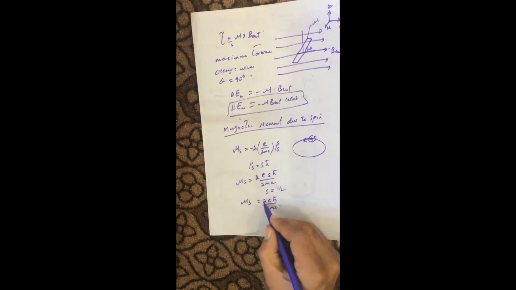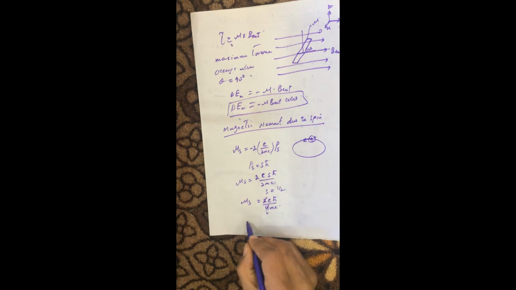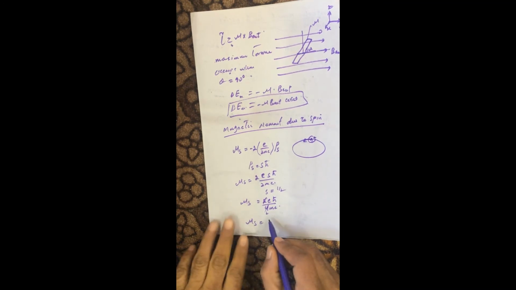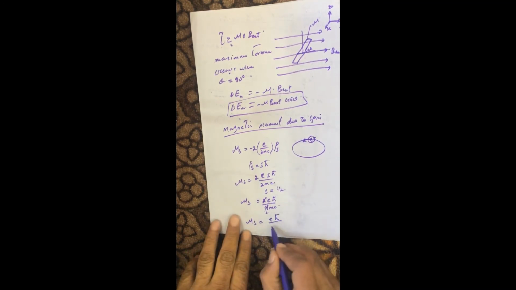If we simplify it and cancel, we have mu_s equal to e h bar over 2mc.